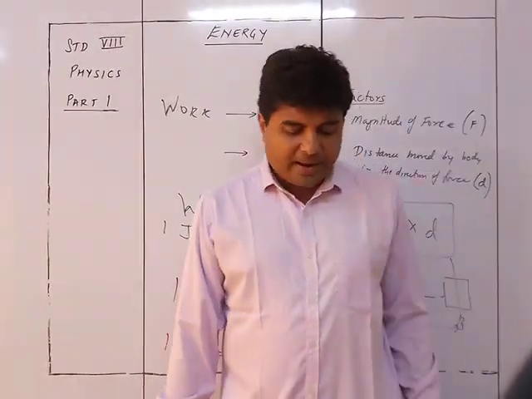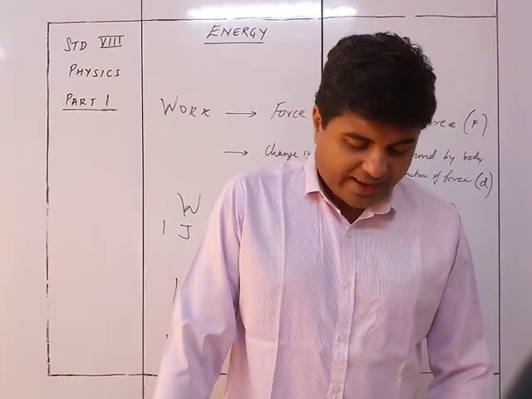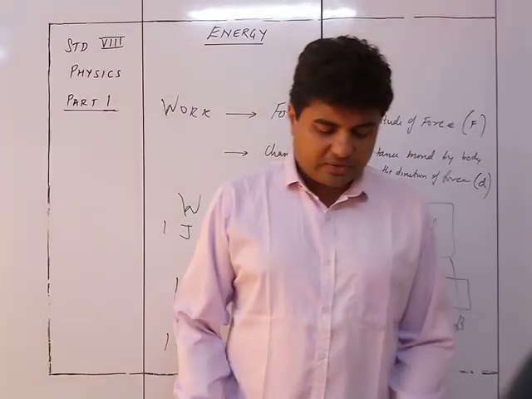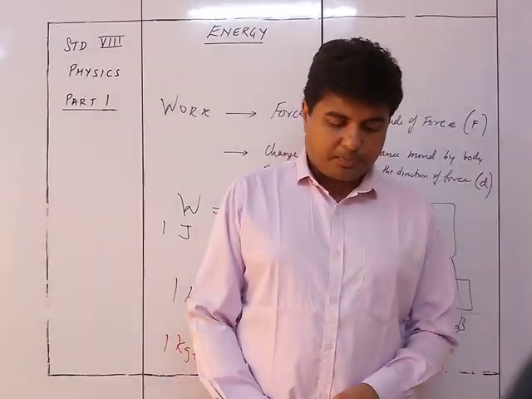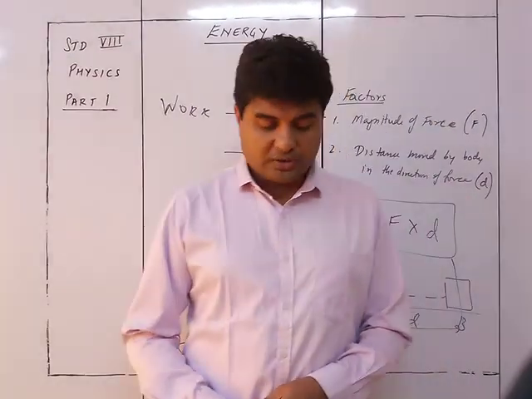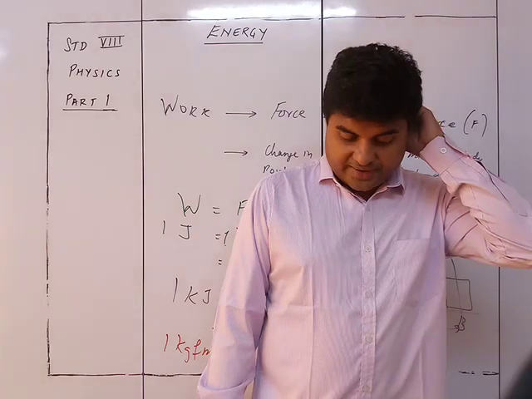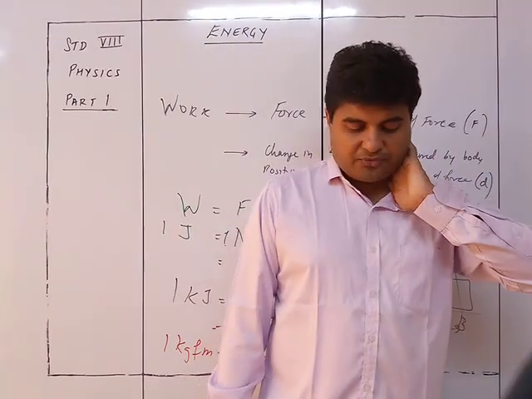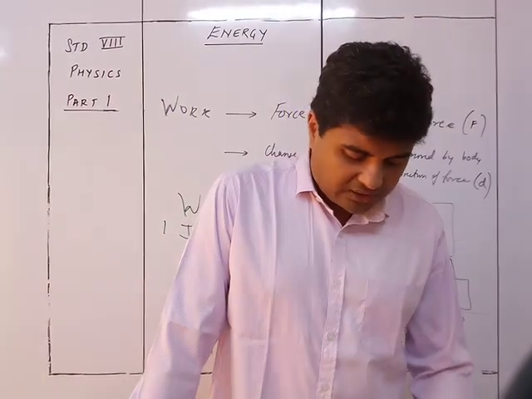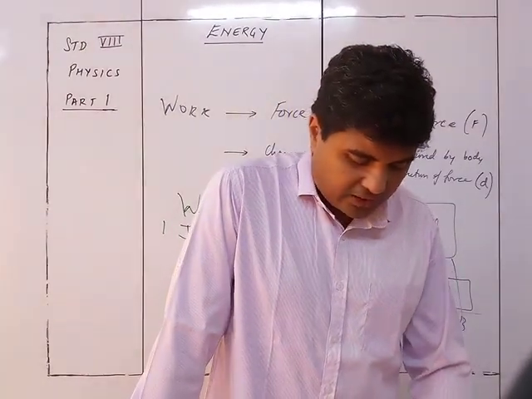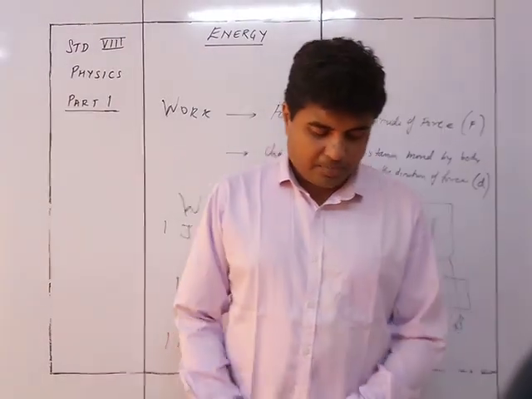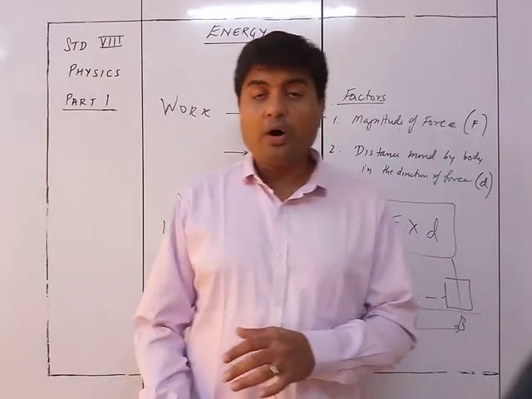The work done by a force is zero if the body moves in a direction perpendicular to the direction of the force. For example, when a stone tied to the end of a string is whirled in a horizontal circular path, the motion of the stone is always normal to the force of tension in the string, as shown. Therefore, the work done by the force of tension on the stone is zero. Similarly, in the motion of the earth around the sun, the force of attraction on the earth by the sun is always normal to the direction of the motion of the earth. So no work is done by the gravitational force of the sun on the earth.